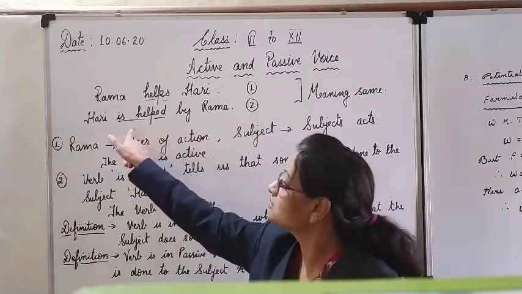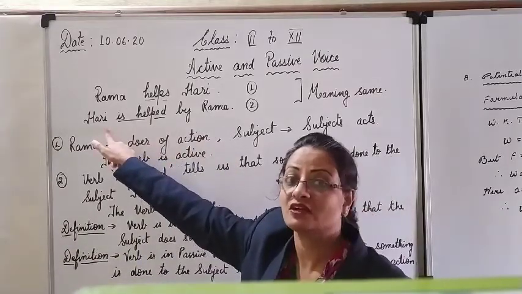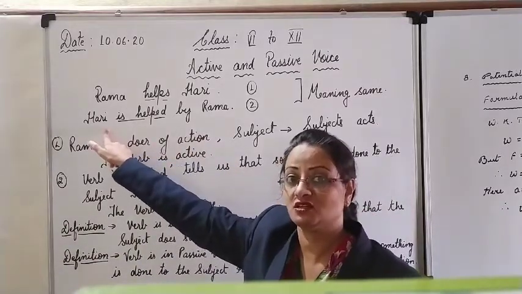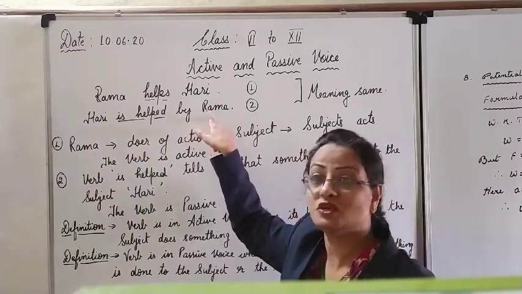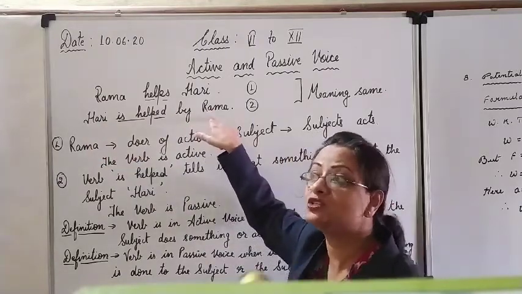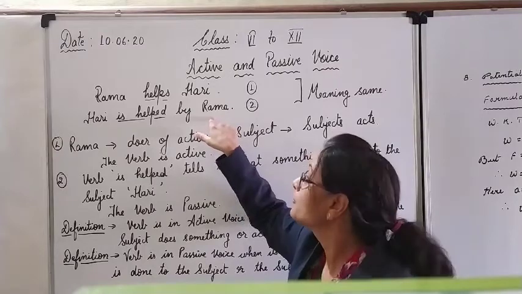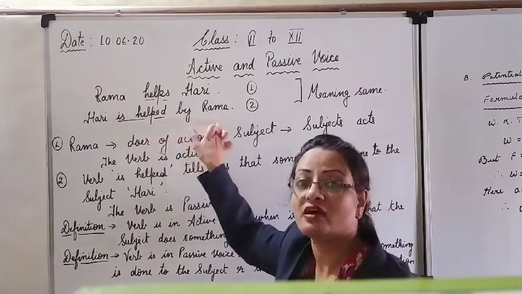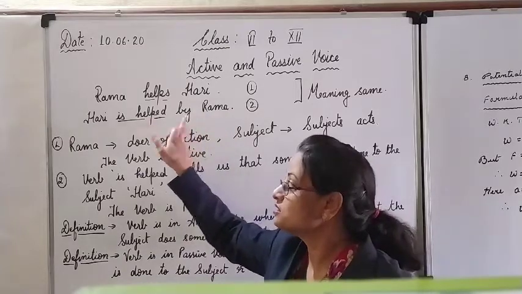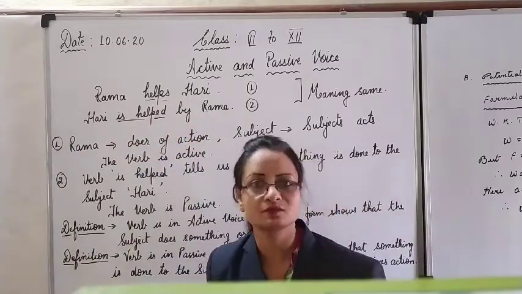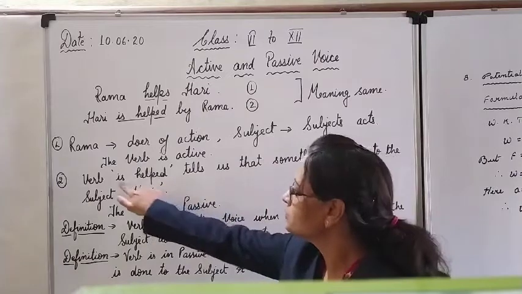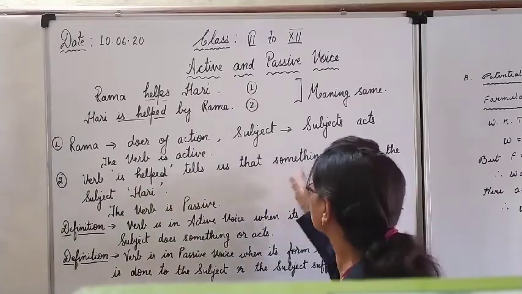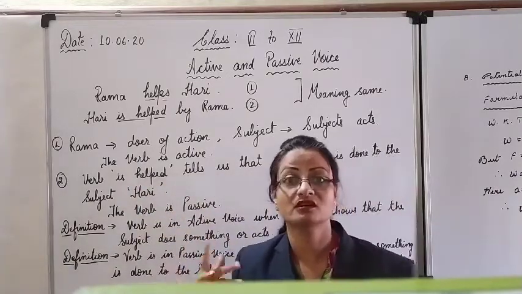A verb is in the passive stage because action is done on the subject. And who is doing the action? Rama. Hari is helped. By whom? By Rama. Rama is the one doing the action on the subject here. In the second, the verb is helped tells us that something is done to the subject Hari.